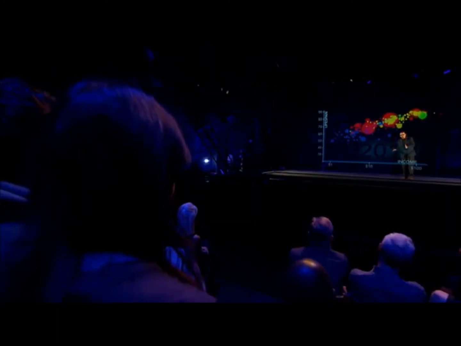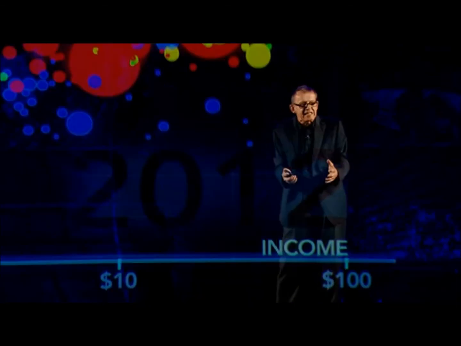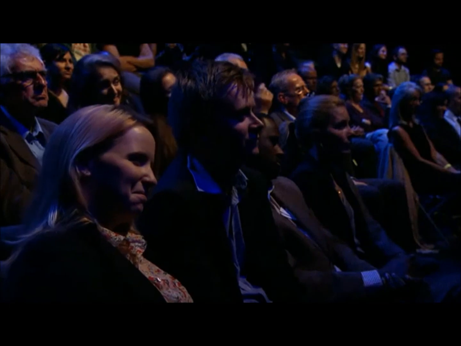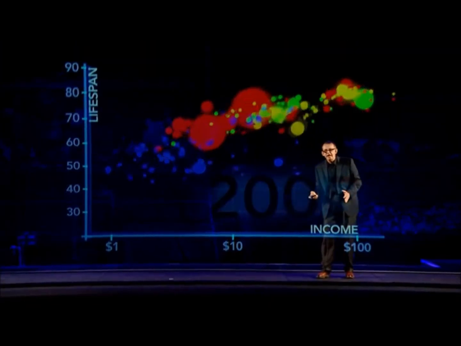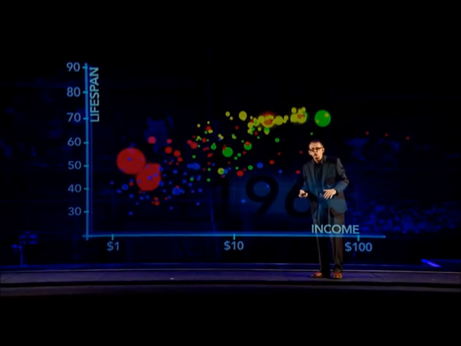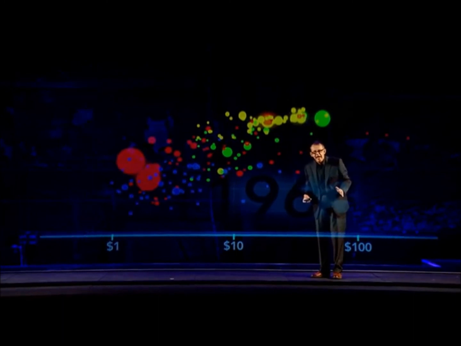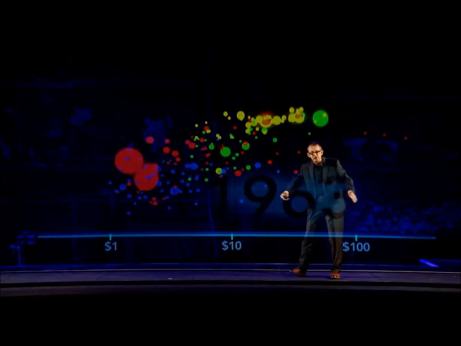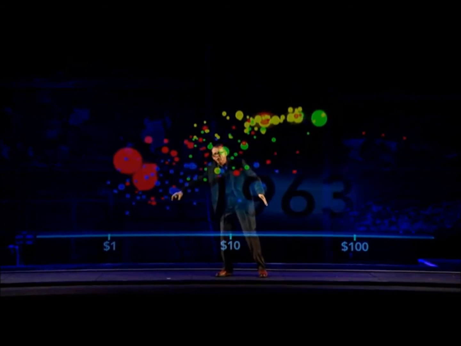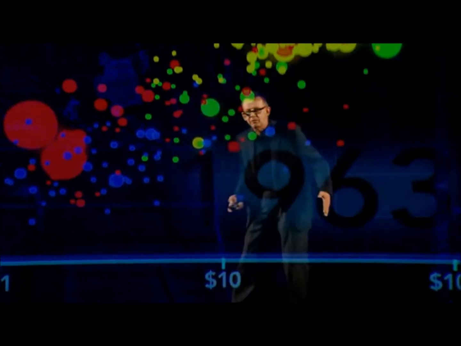I'm now going to show you something which makes me very excited as a statistician. I'm going to show you income distribution, the difference between people. And to do that, I take the bubbles back 50 years, and then we are going to look only at money. And to do that, we have to expand and adjust the axis, because the richest is so rich and the poorest is so poor. So this will be a bigger difference than between the countries.